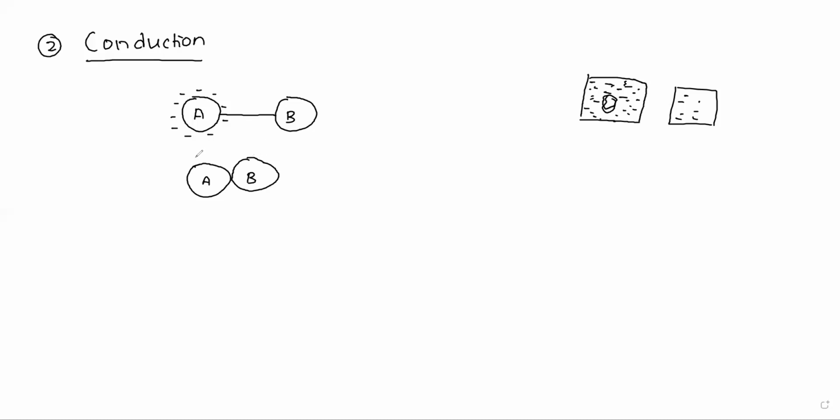The charge will flow from one body to another and both bodies get charged. Only metals can be used in the process of conduction. Metals are nothing but conductors, so only conductors are charged using the process called conduction.